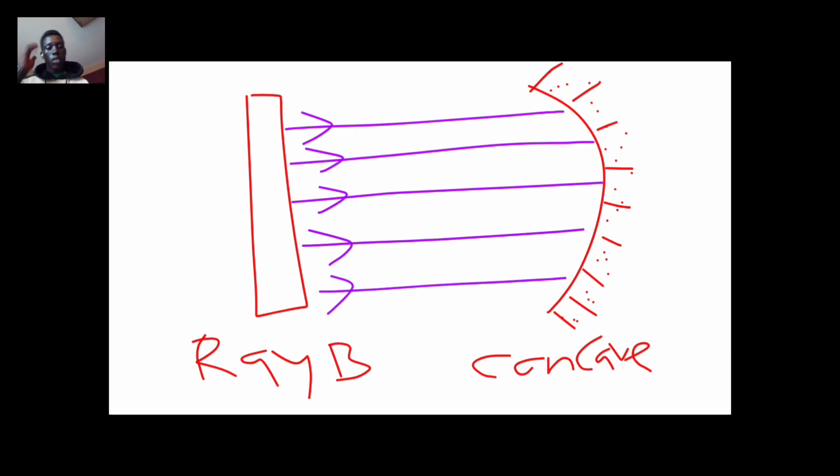And also you need to know the center of curvature. Let's say this is our center of curvature of the mirror. And let's make this one the focal point.